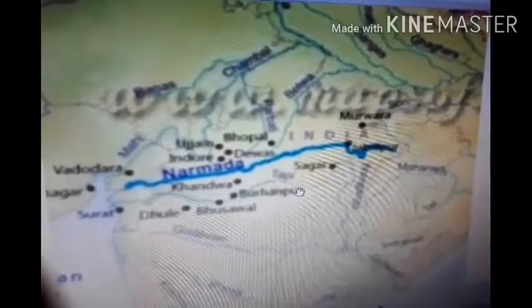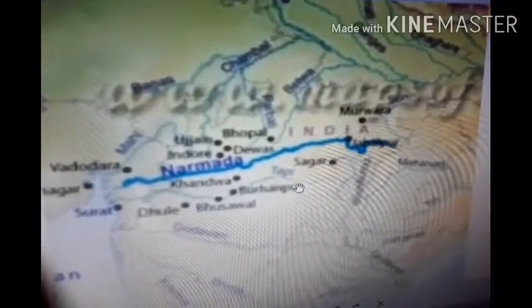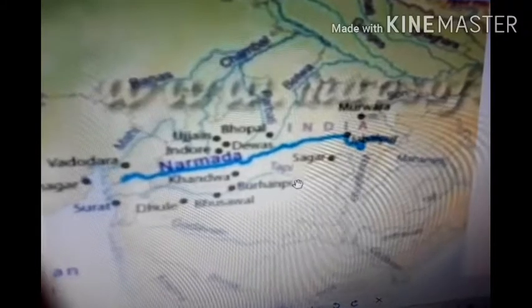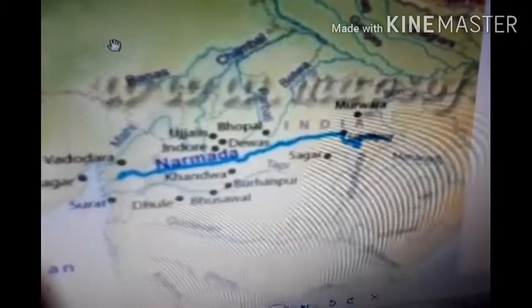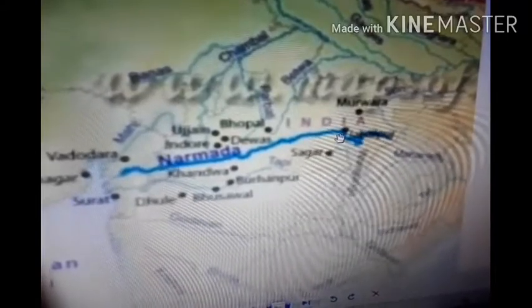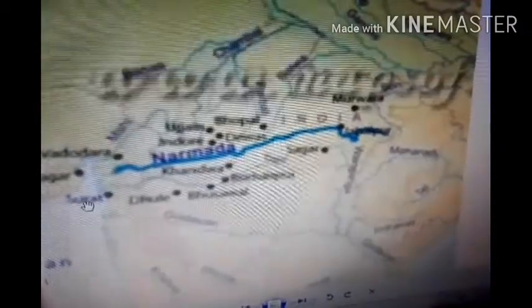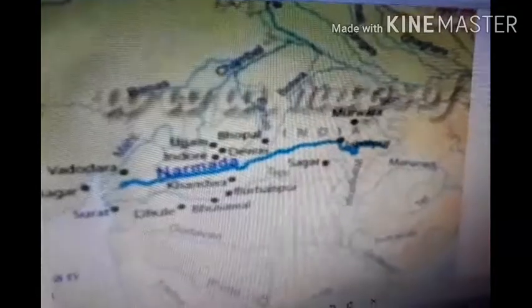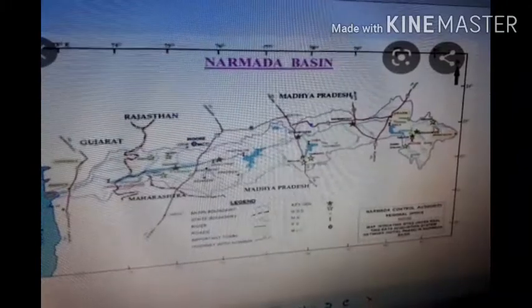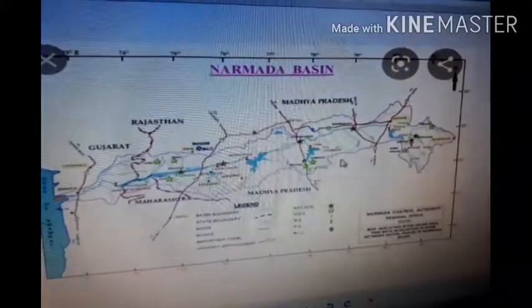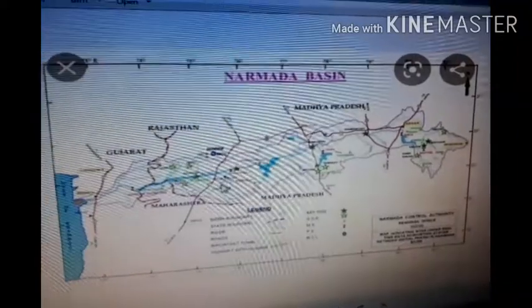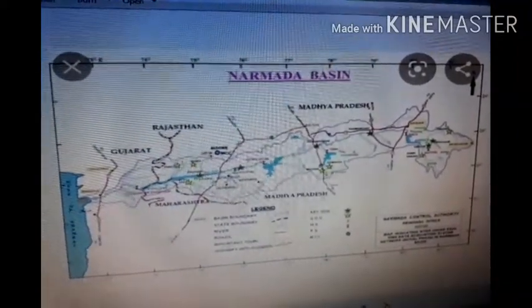All the tributaries of Narmada are very short, and most of these join the main stream at right angles. The Narmada basin covers part of Madhya Pradesh and Gujarat, and it is more or less a straight movement of this river from Madhya Pradesh to Gujarat and then into the Arabian Sea. So this river has a basin area covering the Madhya Pradesh and Gujarat regions, and later it enters the sea.